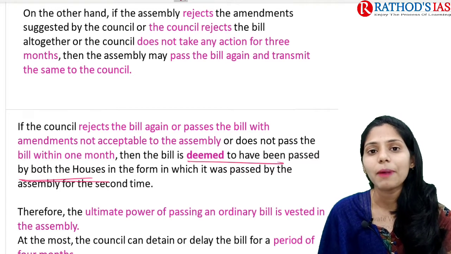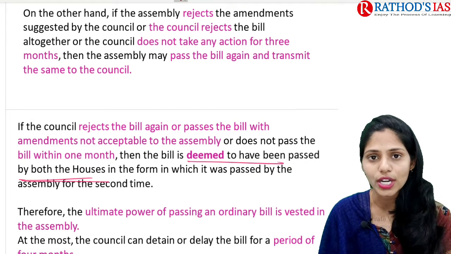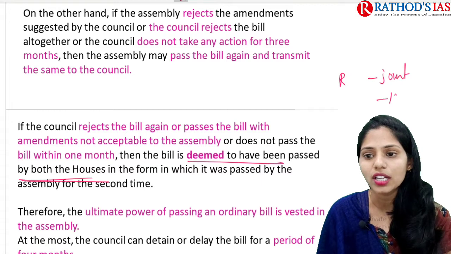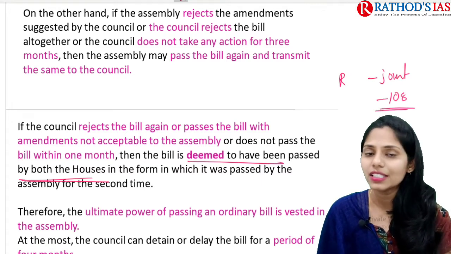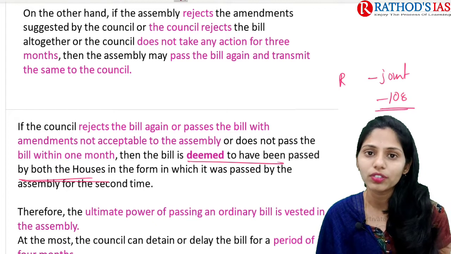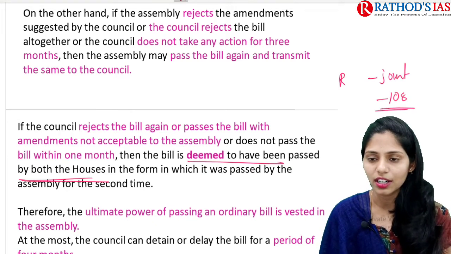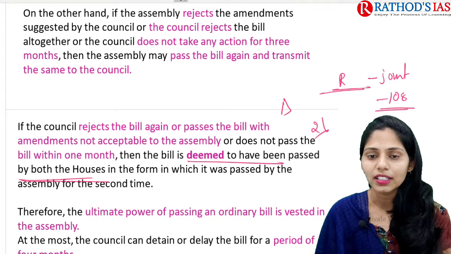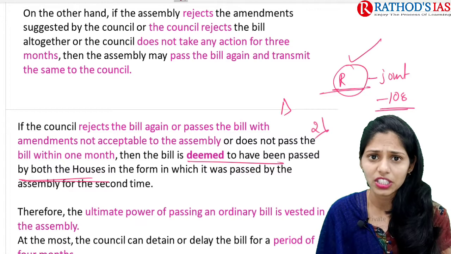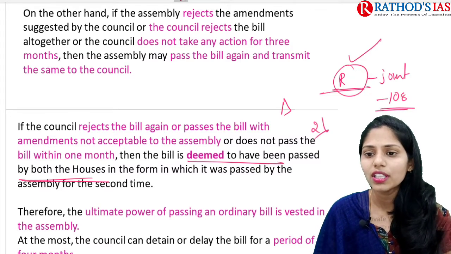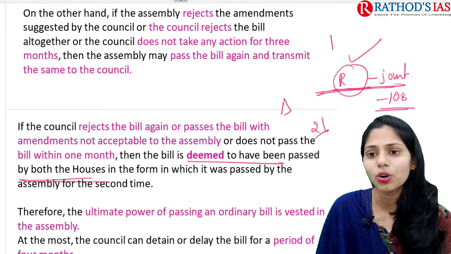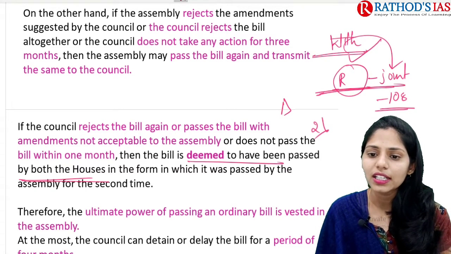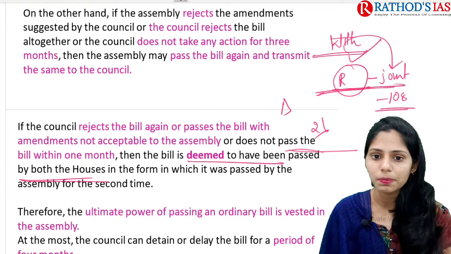If you compare with the parliamentary procedure for an ordinary bill, we have a joint session according to Article 108 of the Indian Constitution. But in the state legislature there is no provision for a joint meeting or joint session, right? This is the first important thing. Whenever the bill is rejected a second time, there is a joint session in Parliament. Whenever there is any withholding of a bill or any deadlock, there is a joint session. But in the state legislature there is no joint session.